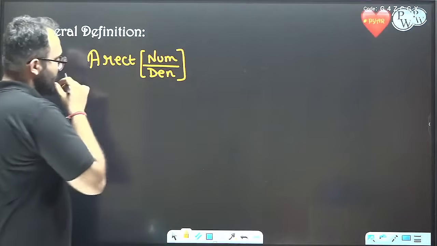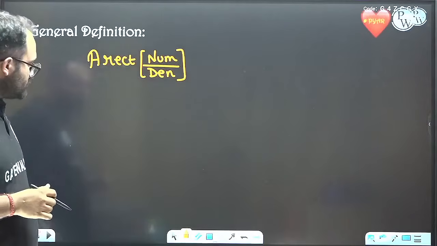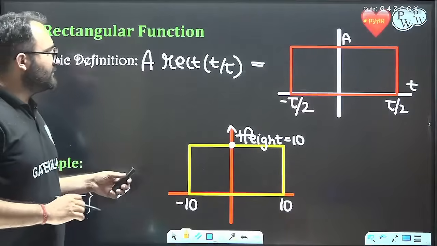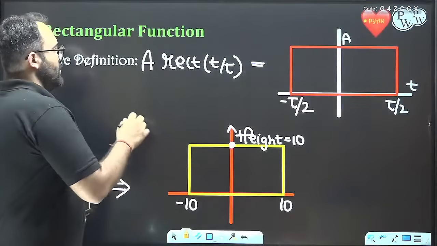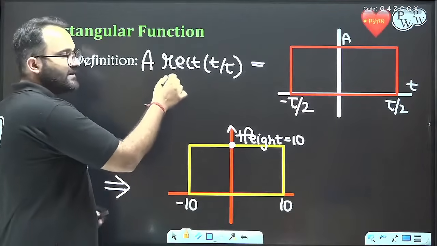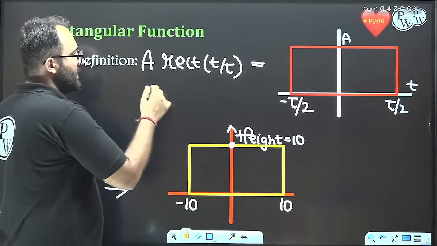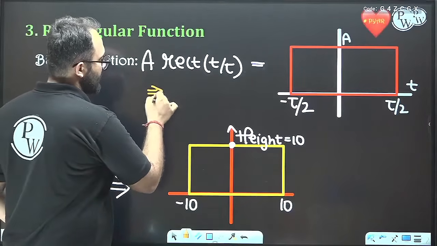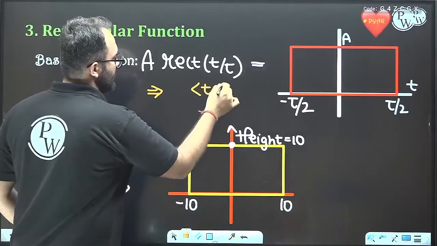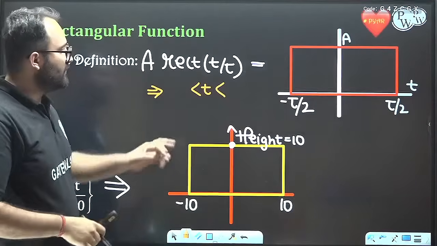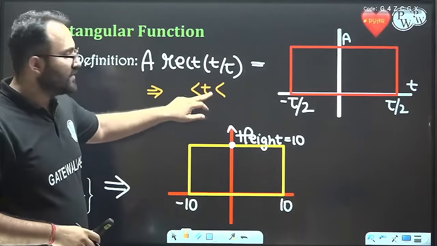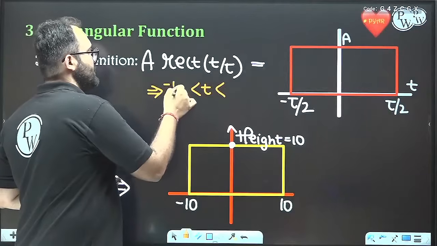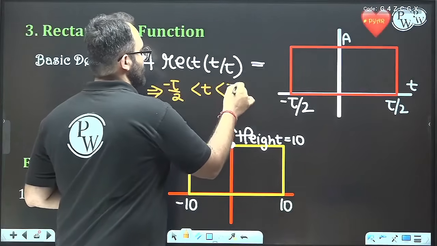So how to solve it? A rect t by tau is a rectangle which has a range from t equals minus tau by 2 to tau by 2.